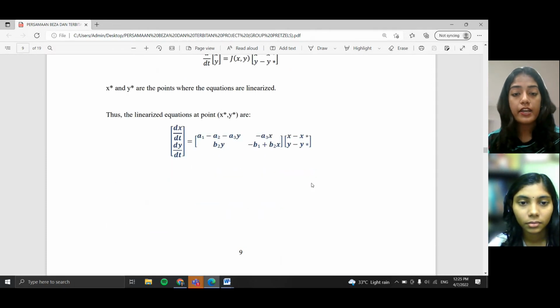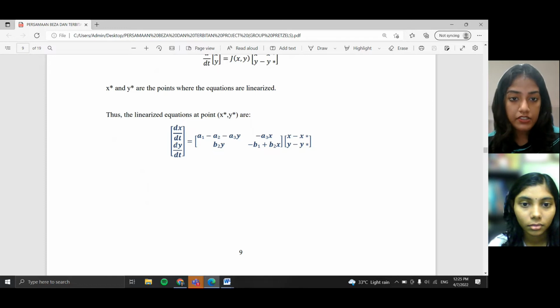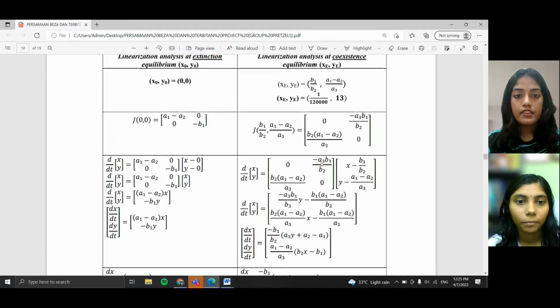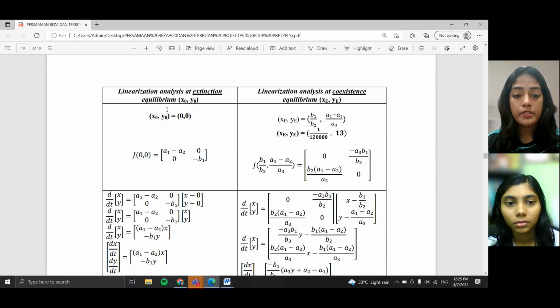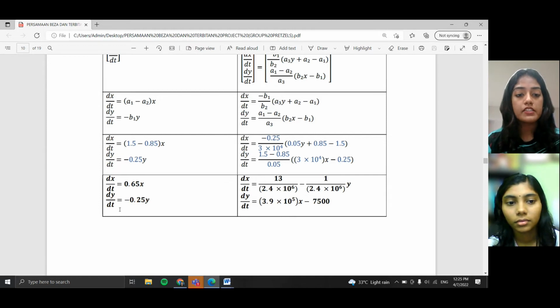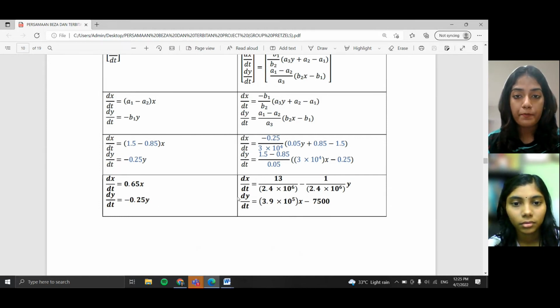Thus, the linearized equations at point (x star, y star) are matrix [dx over dt, dy over dt] equals matrix [a1 minus a2 minus a3y, minus a3x; b2y, minus b1 plus b2x] multiplied by the matrix [x minus x star, y minus y star]. The linearization analysis at extinction equilibrium gives us dx over dt equals 0.65x and dy over dt equals negative 0.25y.